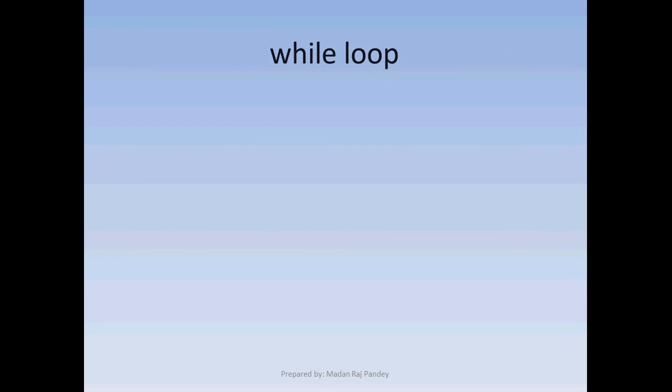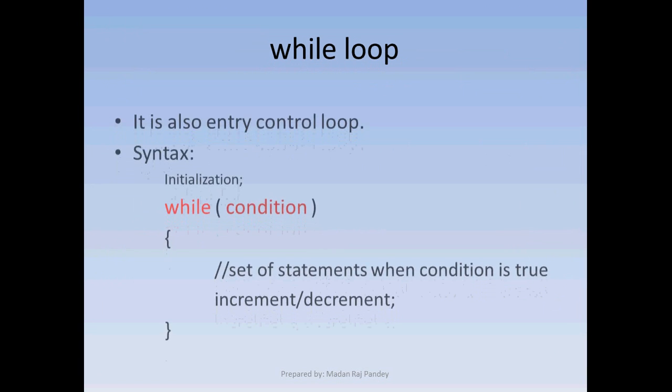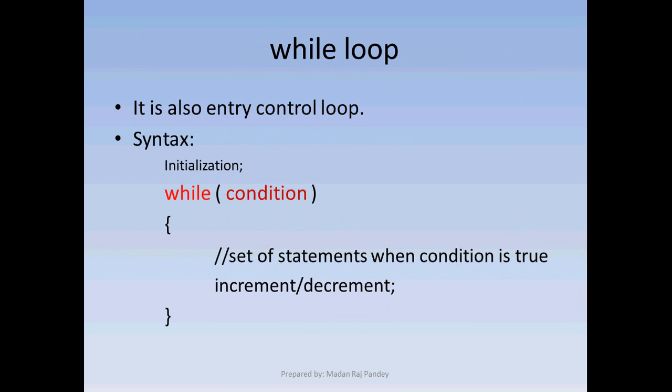Let us move to the while loop. The while loop is also known as an entry control loop, and it also has three parts: initialization, condition, and increment or decrement. The position where we write these three parts is different in the for loop and the while loop. In the for loop, all three come together in one statement on the same line.